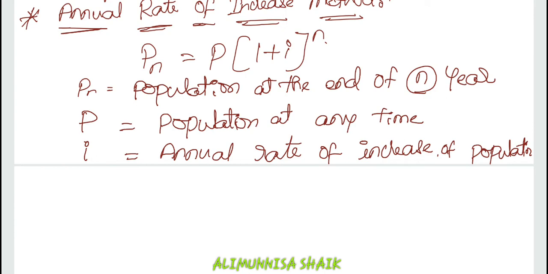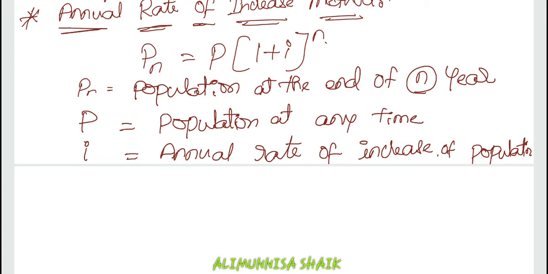As the rate of increase of population is not a constant value, the results obtained are approximate. Whatever prediction we get for population is an approximate value, not the exact value.